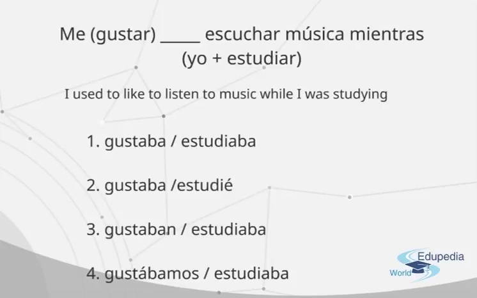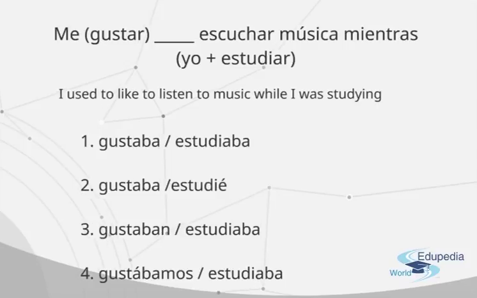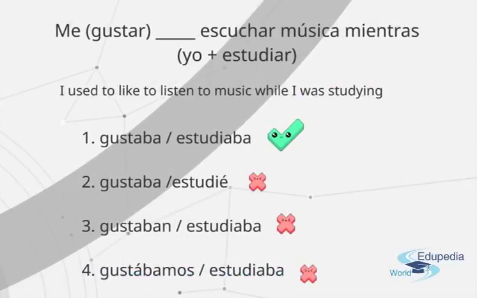Me blank escuchar música mientras blank. And the right answer would be number 1. Me gustaba escuchar música mientras estudiaba. I used to like to listen to music while I was studying.